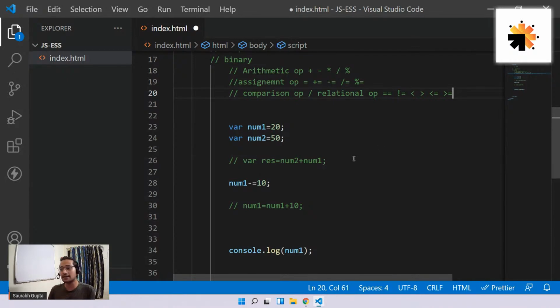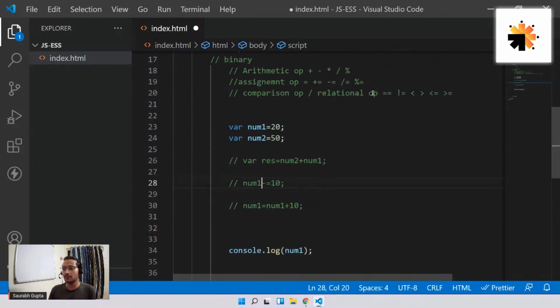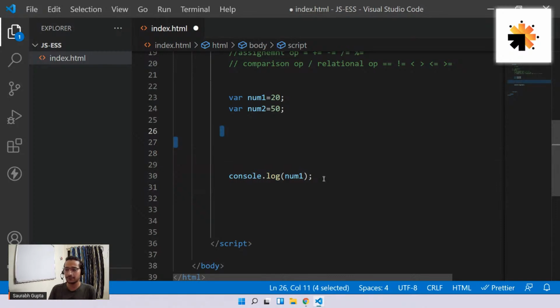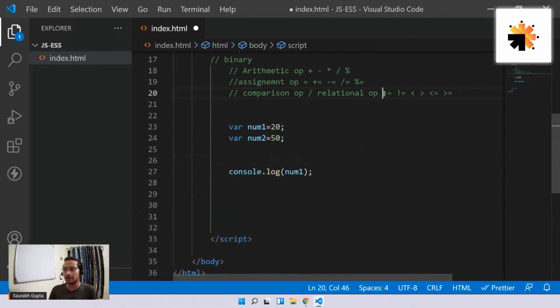Okay, so let's start learning it. Let me comment all this out, and for now, guys, I'm going to perform the comparison directly inside the console.log. So let me show you. Okay, so let's talk about the first operator. For a lot of new people, it might be confusing. So don't get confused, guys.